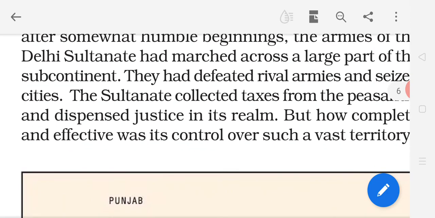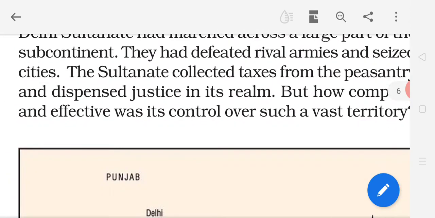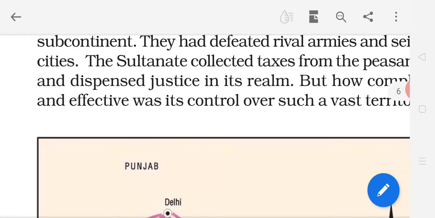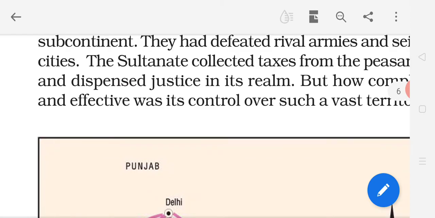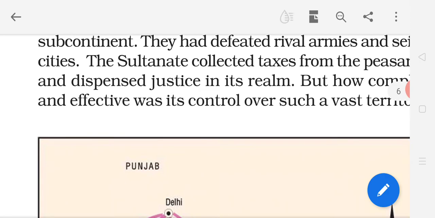They had defeated rival armies. Rival means here the enemies. They defeated their enemies, rival armies, and seized, here seize means control, so many cities also. The Sultanate collected taxes from the peasantry and dispensed, here underline, dispensed means give out.